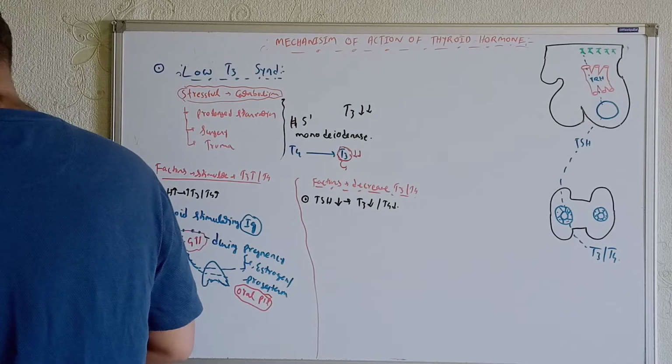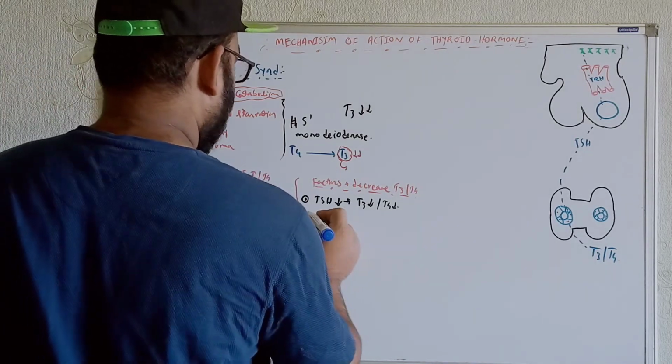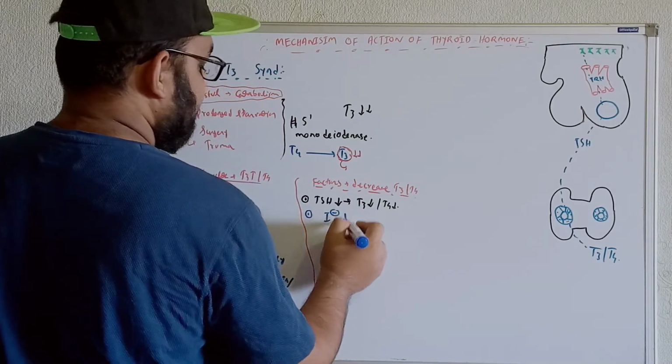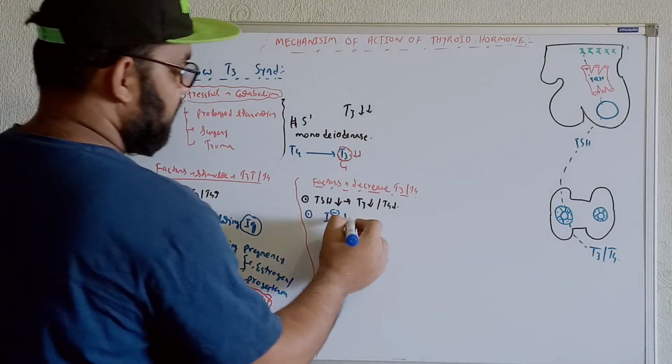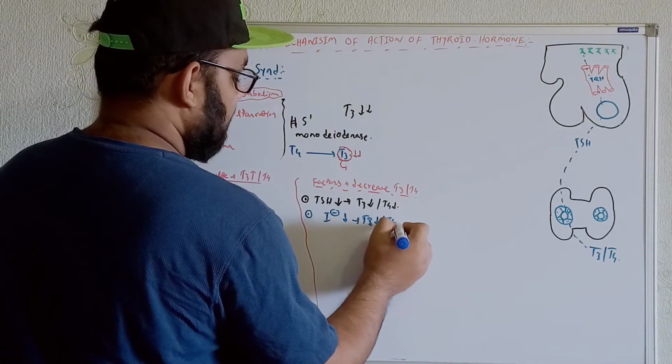Now, if we get iodide deficiency, as a result the T3 and T4 productions will also be less.